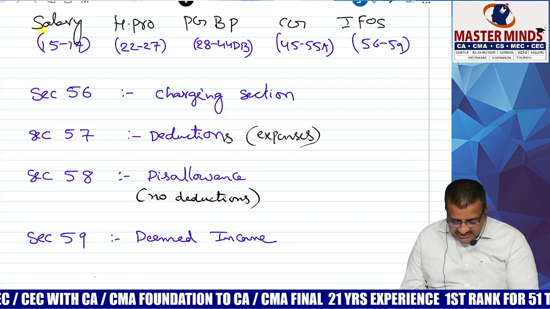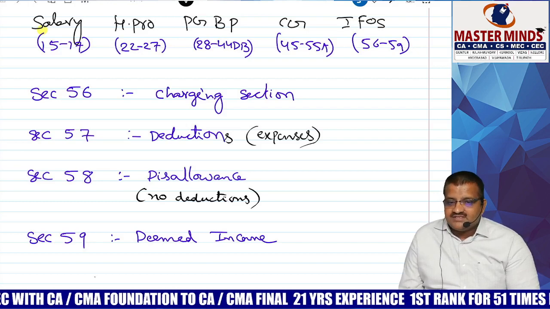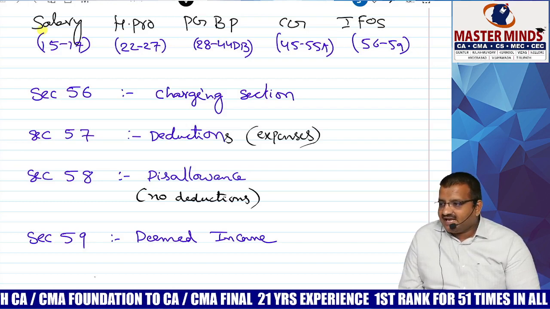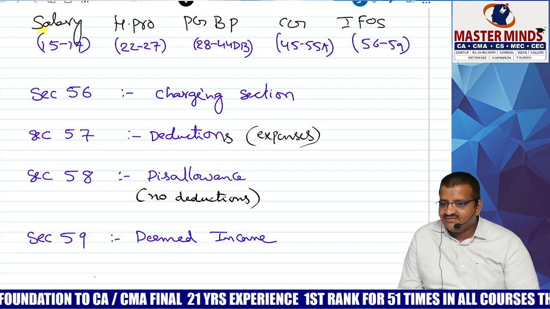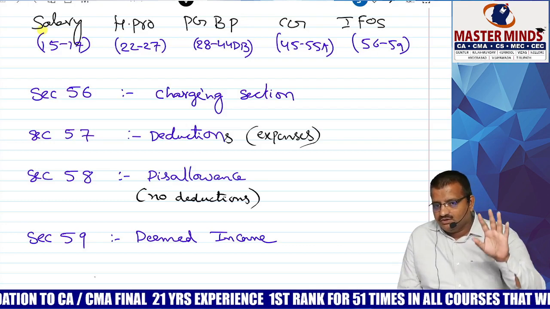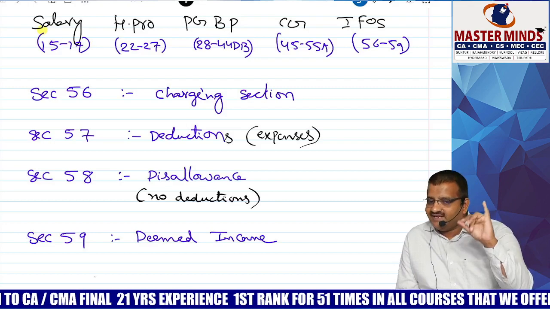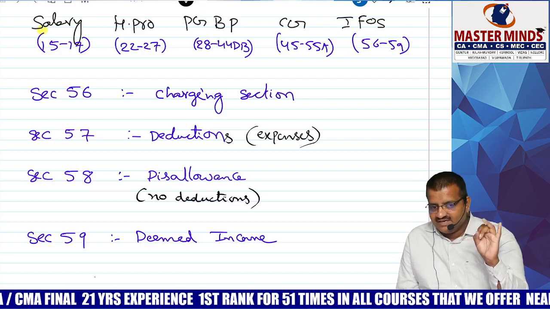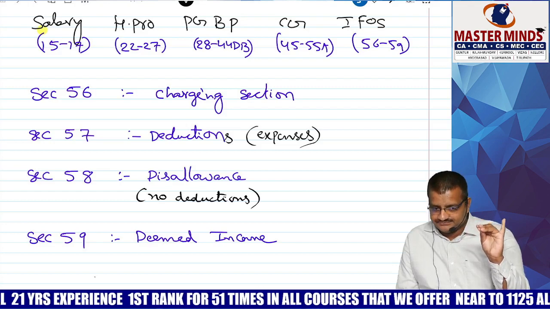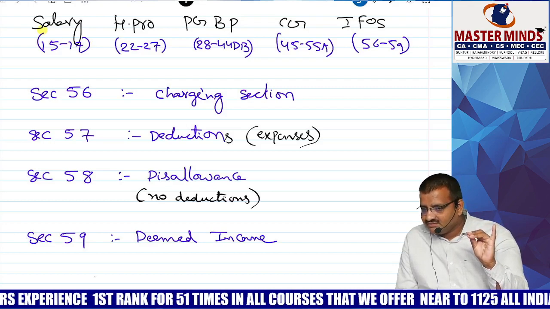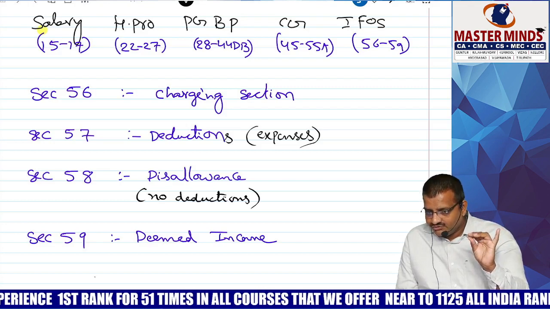Once upon a time, specific incomes were taxable under section 56. Nowadays, they made one generalized point. First of all, it must be an income. Number 2, it is not covered under the first 4 heads.